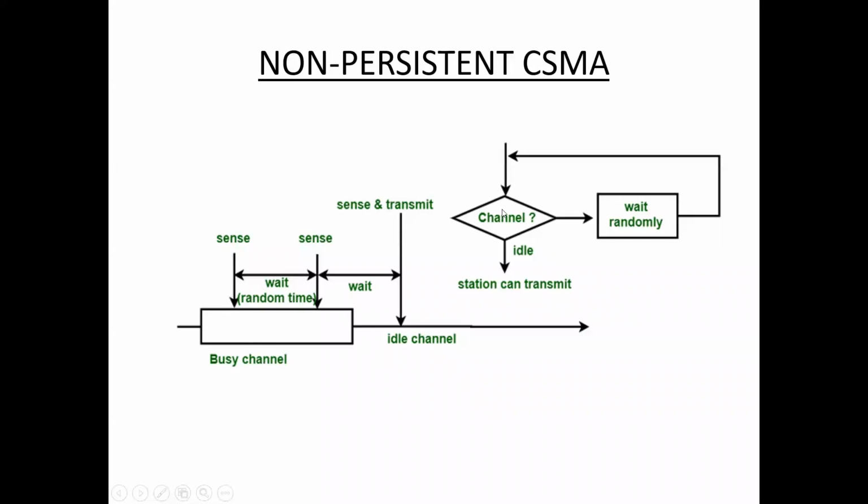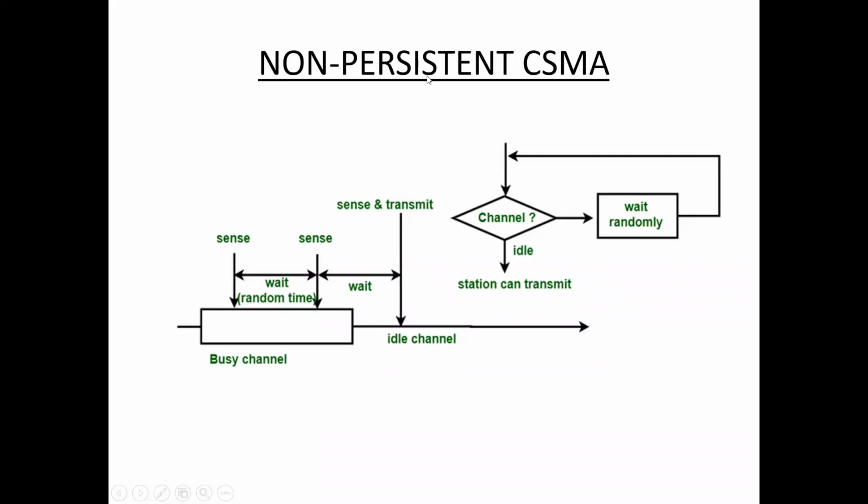If the channel is idle, the station can transmit the data. If the channel is busy, it waits for some random amount of time, then once again senses the channel. Again, if busy, it waits for some amount of time and senses the channel again. If the channel is idle, then the station transmits the data. That is about non-persistent CSMA.